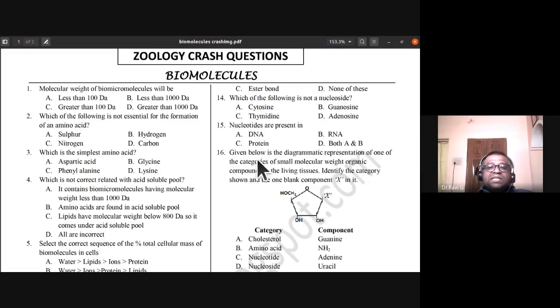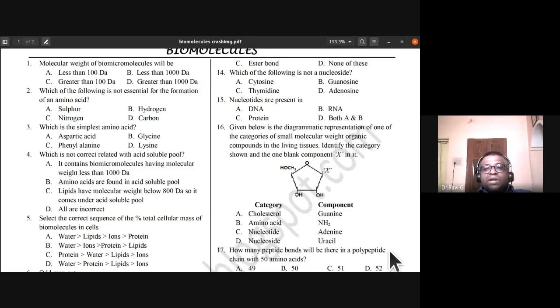Sixteenth one, given below is the diagrammatic representation of one of the categories of small molecular weight organic compounds in the living tissues. Identify the category shown and the one blank component X in it. So what is the category and the component? You have to identify that.